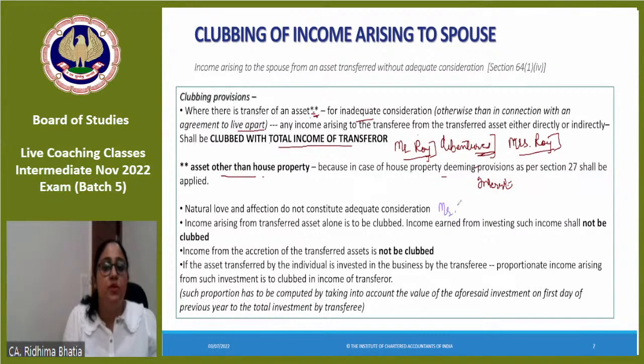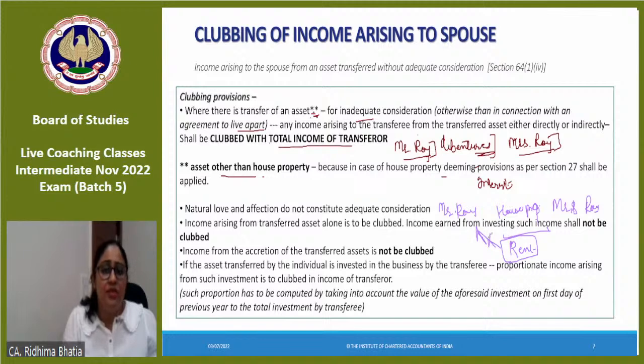I am saying the asset which is being referred to here is other than house property. That means if Mr. Roy transfers a house property to Mrs. Roy, and if from that house property any income is generated, suppose rent is generated, then the rent would not be clubbed in the hands of Mr. Roy.